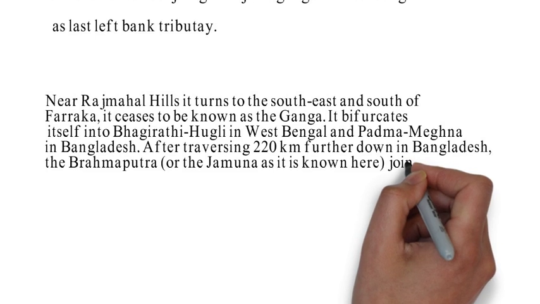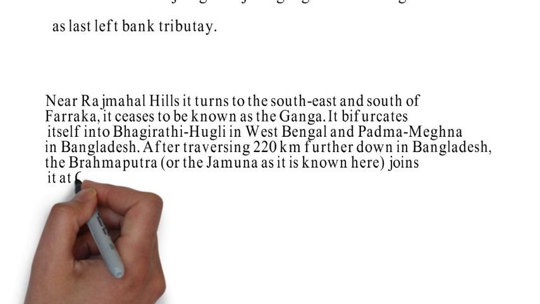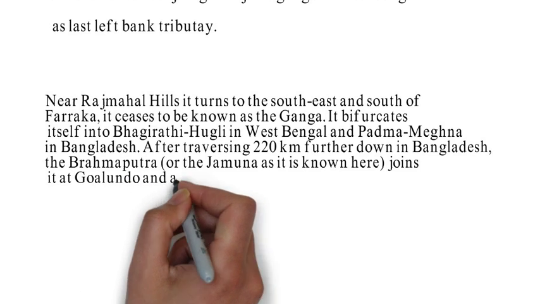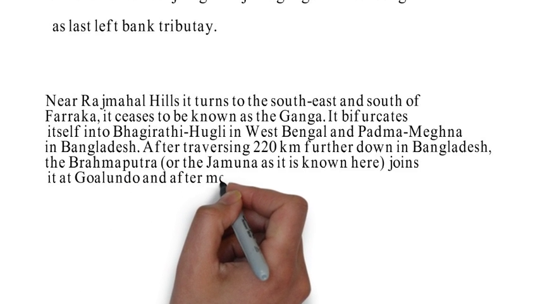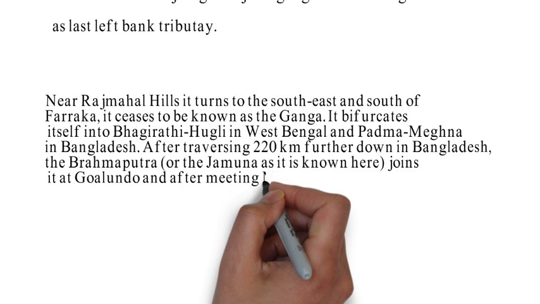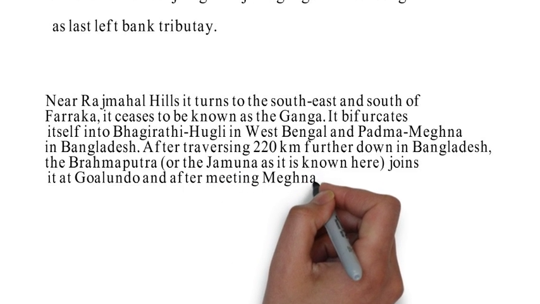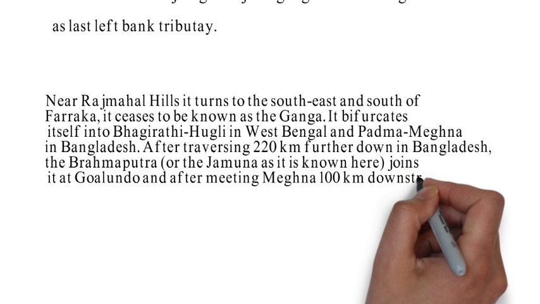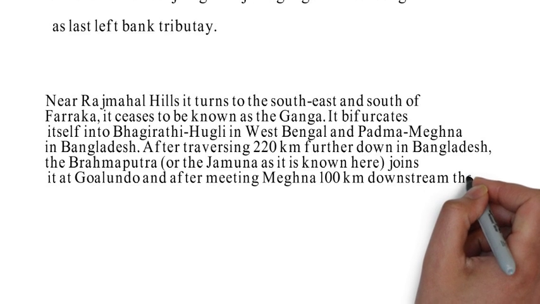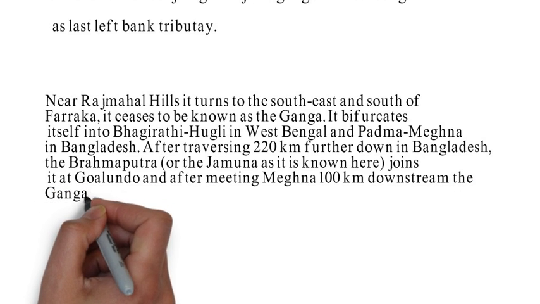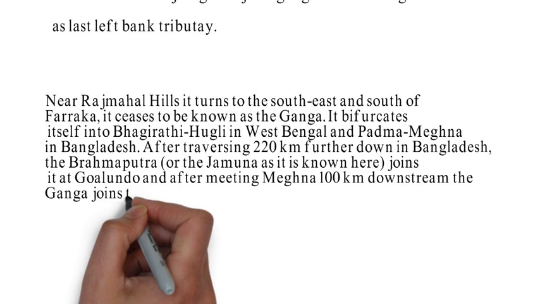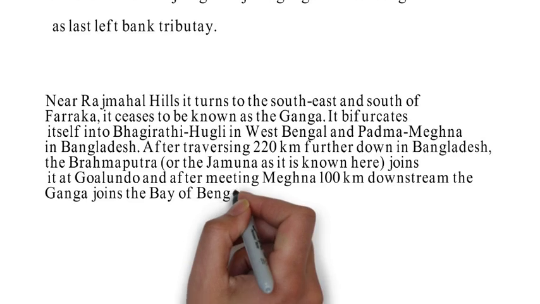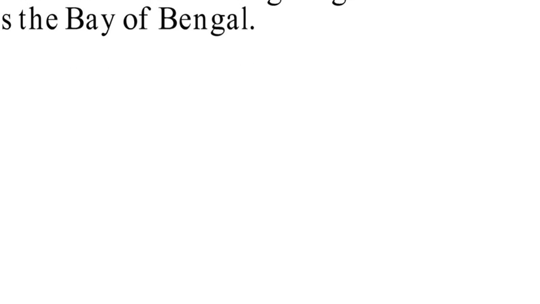Kosi is another major left bank tributary. Its main stream is Arun, which rises in the north of Mount Everest in Tibet. It forms Saptkosi after uniting with other rivers, while Damodar flows through a rift valley, and Barakar is its main tributary. The Mahananda is the last left bank tributary which joins Ganga in West Bengal and rises in the Darjeeling hills. Finally, with this we conclude our Ganga river system.